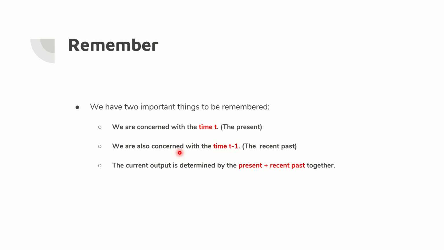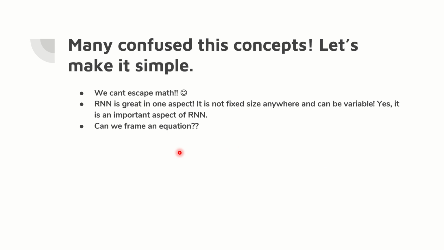Now, we need to understand very important terminologies and terms here. The first one: we are very much concerned about the current time t. We are also concerned about the recent past, which means time t minus 1. The current output is determined by the present and the recent past together. Remember it, this is the fundamental mantra for whatever we are going to learn in the next couple of slides.